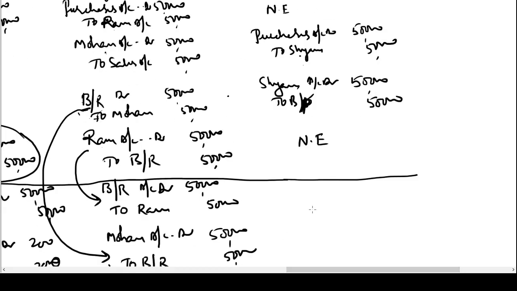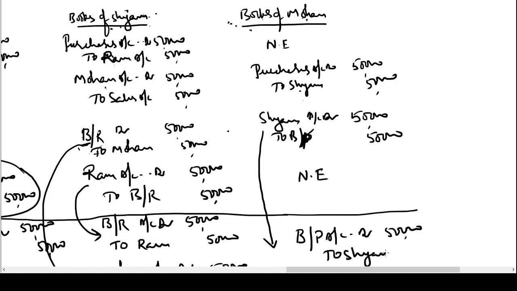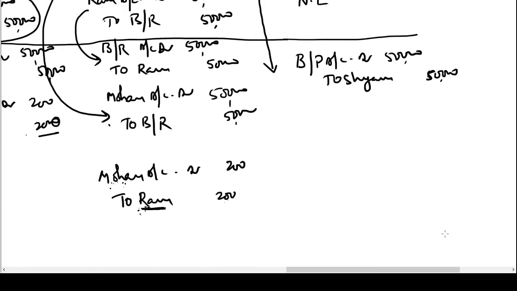Mohan now? In the books of Mohan, he has passed only one journal entry relating to the bill. So now that entry will be reversed in his books. He will pass the entry: Bills Payable account debit 50,000 to Shyam account. The entry which was based on the assumption that this bill is a valid bill has to be now reversed. Hence it has been reversed here.